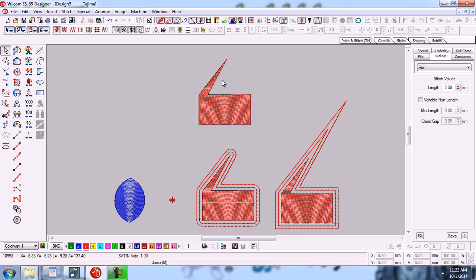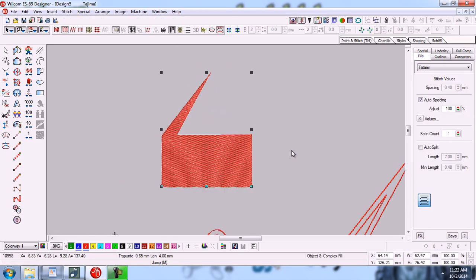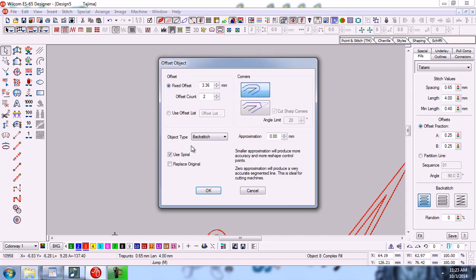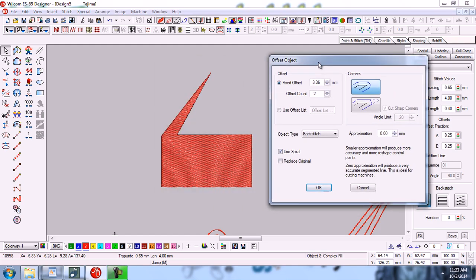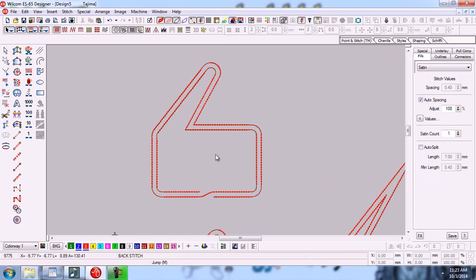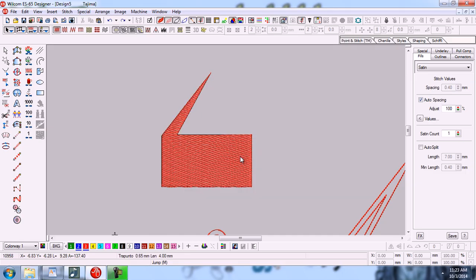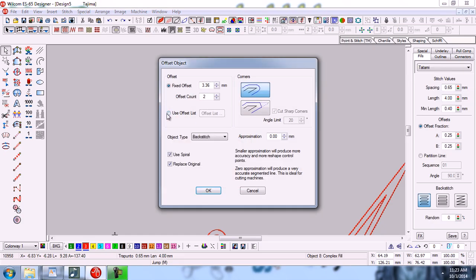And now remove this, some zoom. So now we will see some other option. Now we are making the same, but using replace original. If we check this option, replace original, it will create the offset objects, but it will remove the original object like this. You can see that the offset object has been created, but the original object has been removed. Control Z for undo.